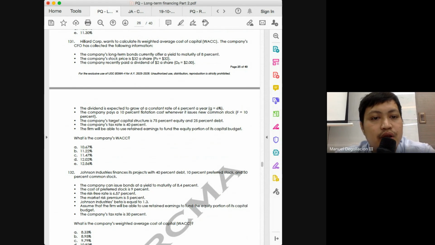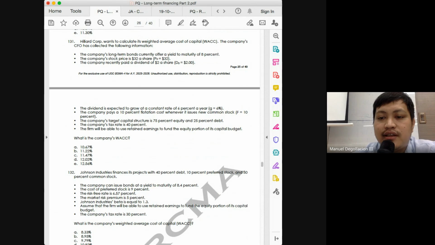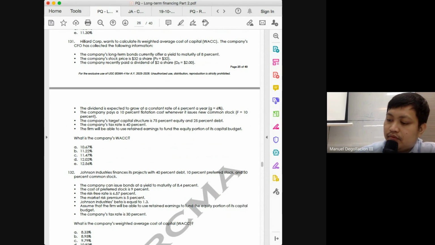So multiply 12.63 with the weight. How much is the weight of equity, class? 75%. So that would be around how much? 9.47.